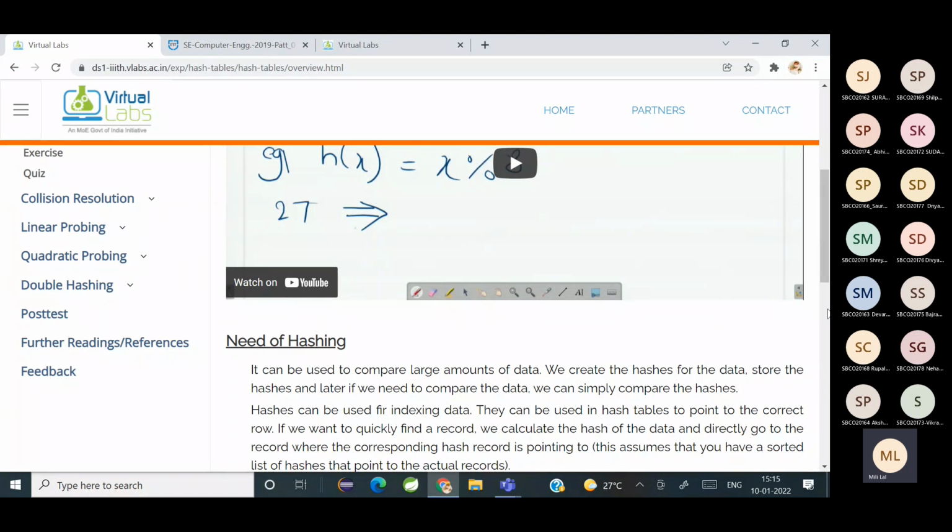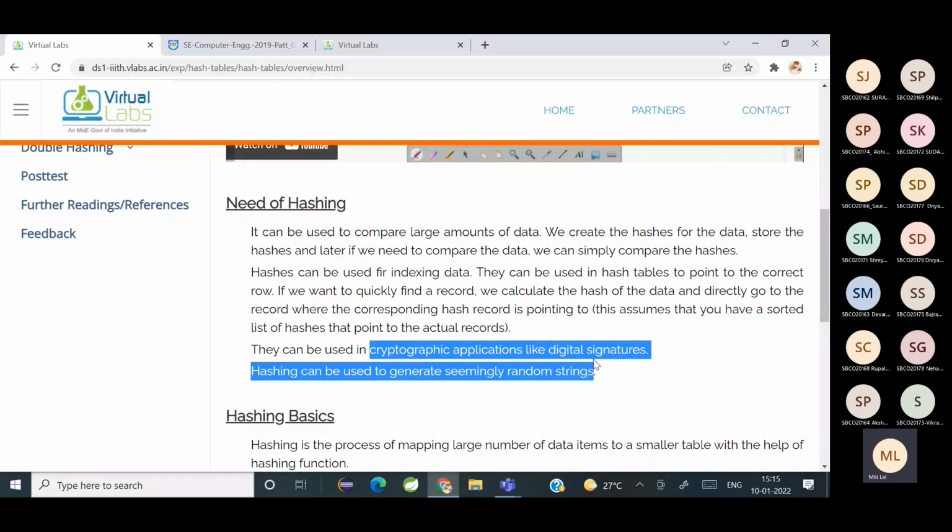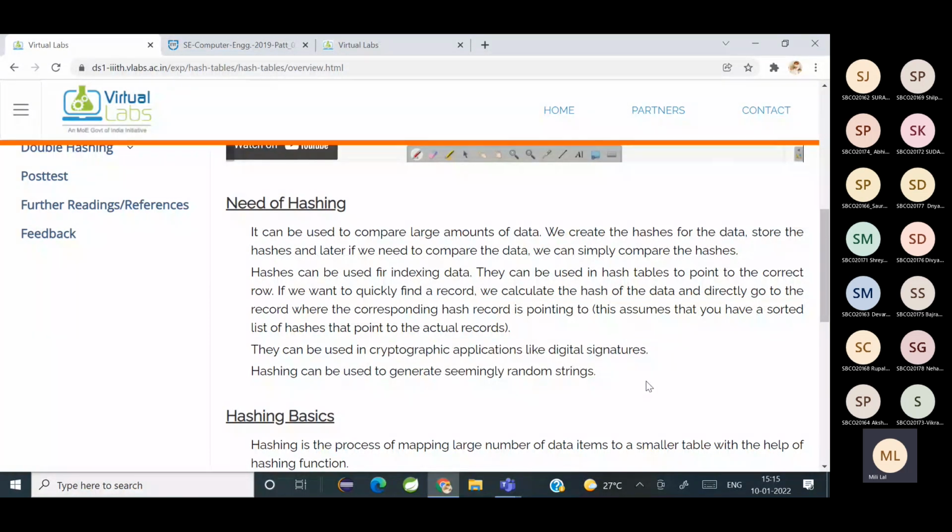Why exactly do we need hashing? To handle large amounts of data. And you can see we create hashes for data. Now what are hashes? You apply functions on values to generate a new value. Hashes can be used for indexing data, and it also helps us to quickly find a record. And the applications: it's normally used in cryptographic applications like digital signatures. Have you understood the need of hashing? Just go through what is there on the screen and see if you've understood.